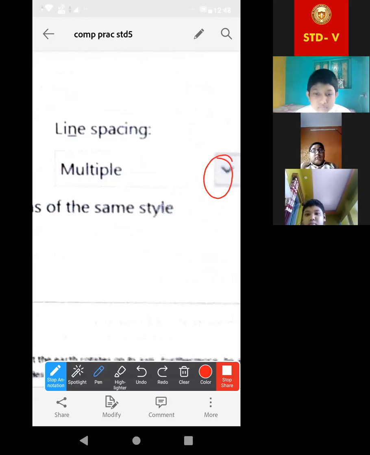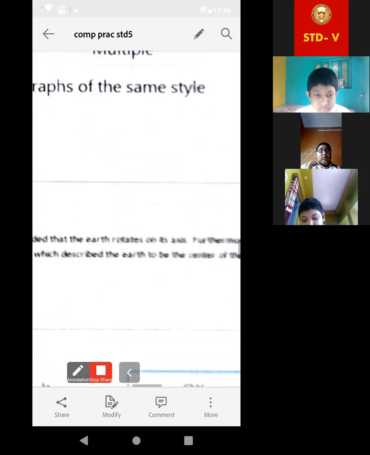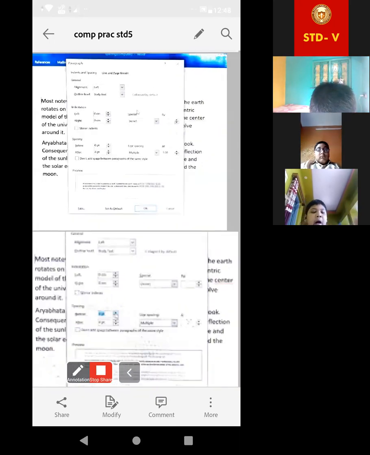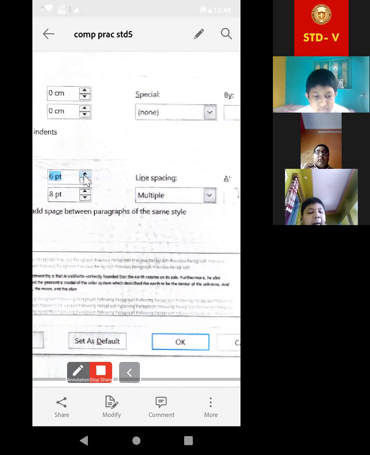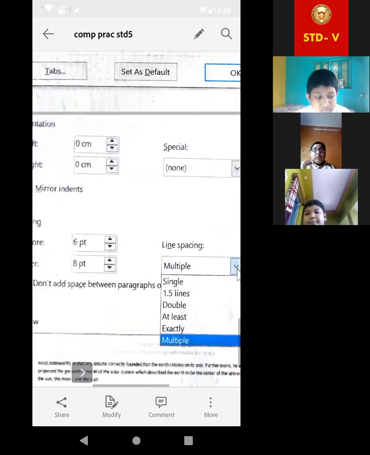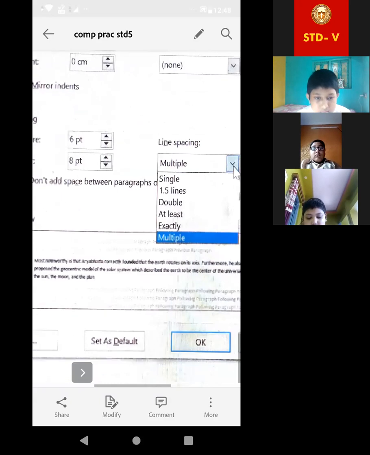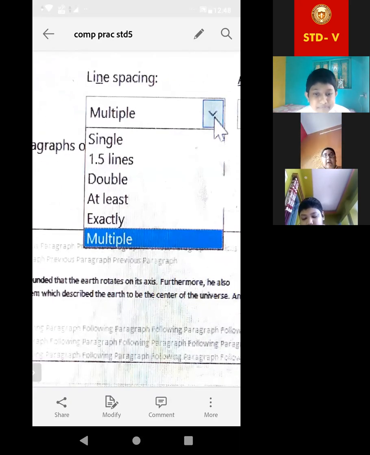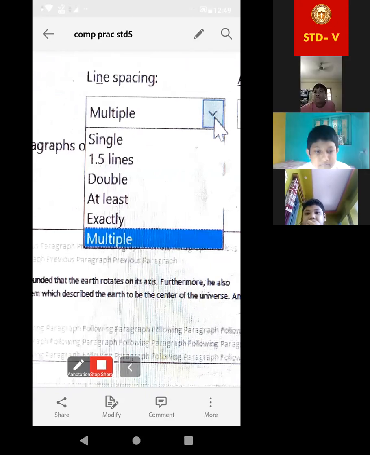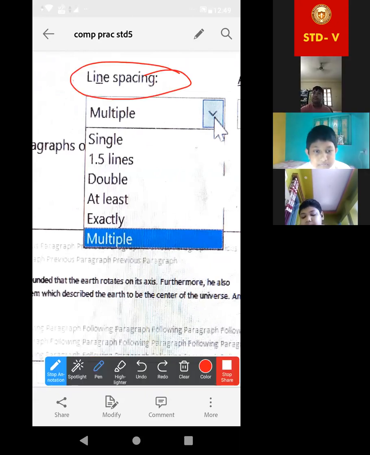So there is this arrow. After clicking on here, we can get the options. What are the options? Look at this. These are the options. All of you are able to see this too. We clicked over there and we are getting multiple, single, 1.5 lines, double, at least, and exactly.